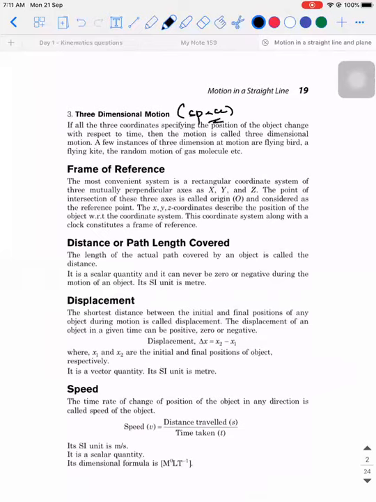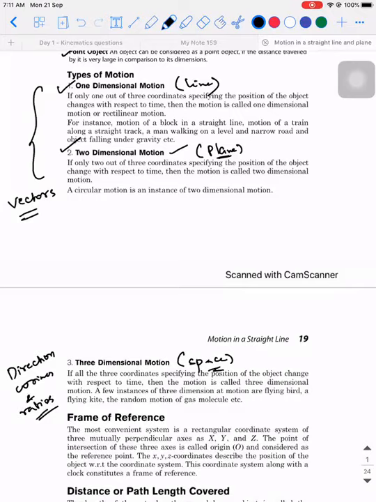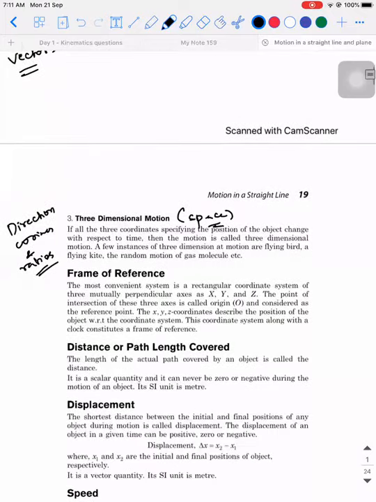And we don't discuss much about three-dimensional motion because we need to involve a lot of direction cosines. With respect to one and two dimensions, we can solve the problem using vectors. Whereas when it goes to three dimensions, we need to use a concept called direction cosines and ratios. Have you heard this term? Yes, sir. Yeah, we will be discussing this in our three-dimensional geometry this year. Okay.